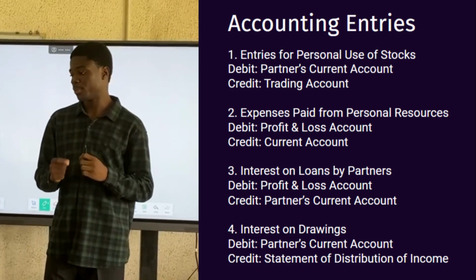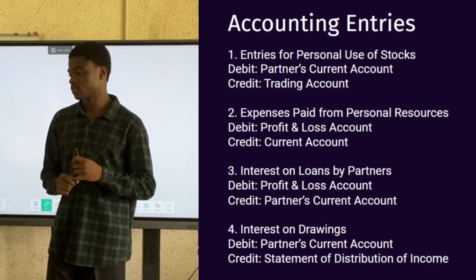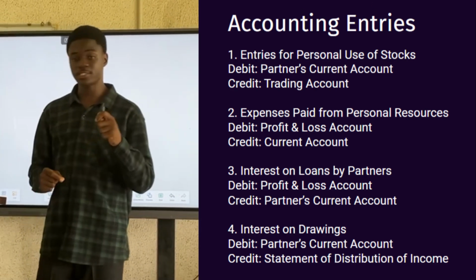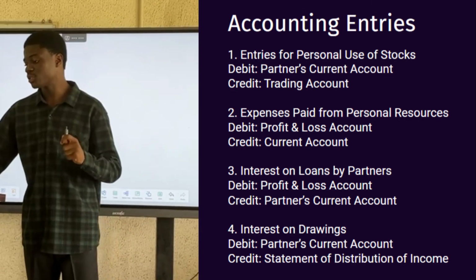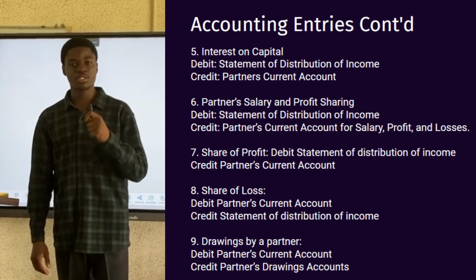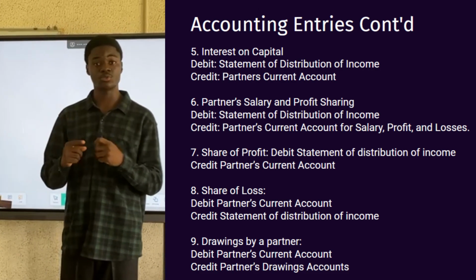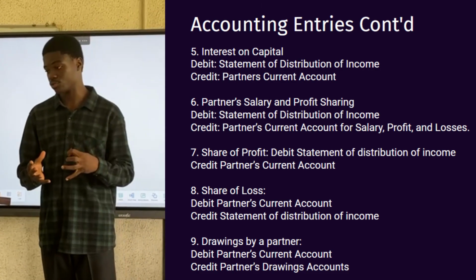Interest on loans by partners. You debit the profit and loss account and then you credit the partner's current account. Interest on drawings, you debit the partner's current account and then you credit the statement of distribution of income. Interest on capital, you debit the statement of distribution of income and then you credit the partner's current account. Statement of distribution of income is also known as the profit or loss appropriation account, right?